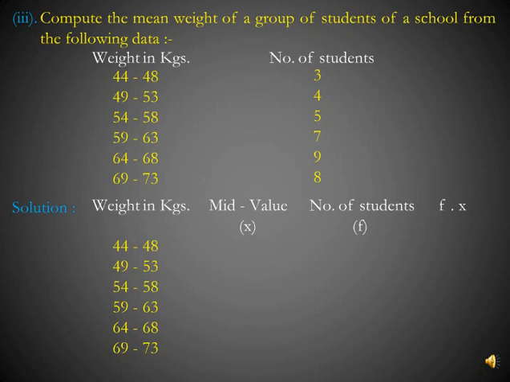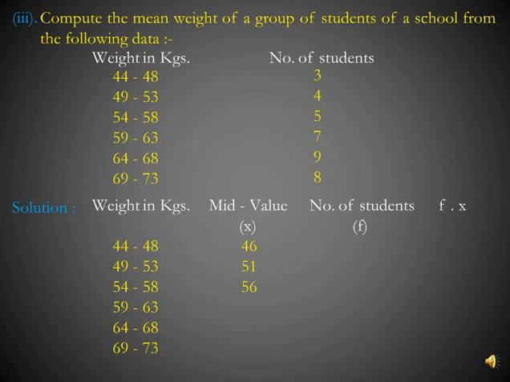So class intervals will be written in weight in kgs. Now we will take the mid value of 44 to 48. How we will calculate it? Add 44 plus 48 and divide it by 2 and we will get 46. Then for 49 to 53, add 49 plus 53 and divide it by 2 and we will get 51.